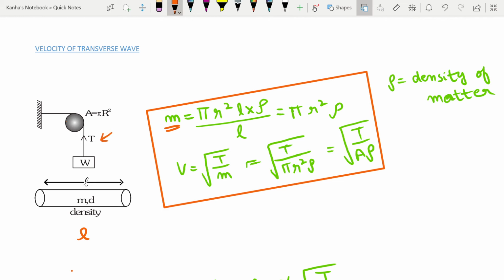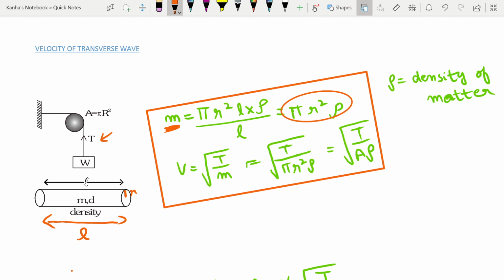So this string has a net tension T in it, and it has a mass of m, a length of L, and let's say a small radius r. So my mass per unit length, which will be given by my value of m here, is nothing but pi r square L into rho, where rho is your density, divided by L, which gives you the value pi r square into rho. This is your mass per unit length.